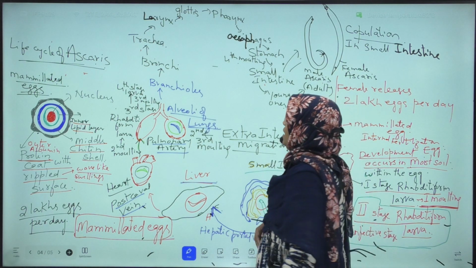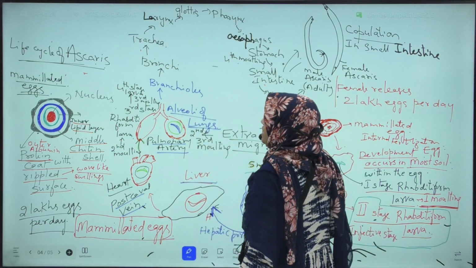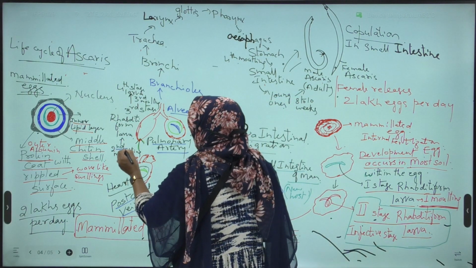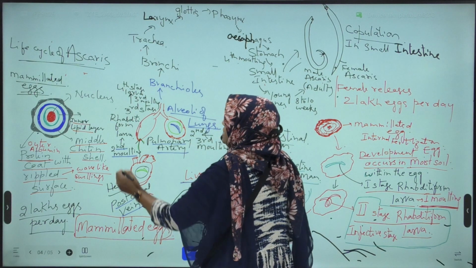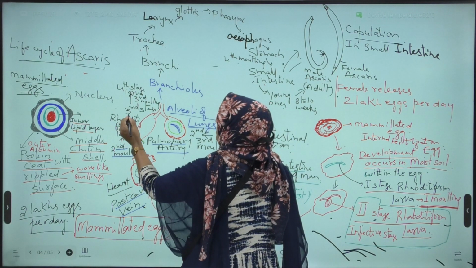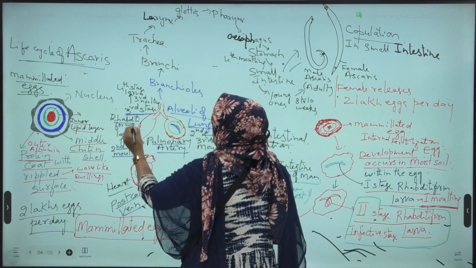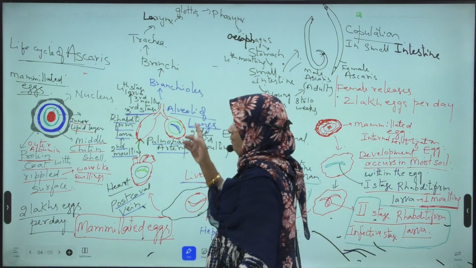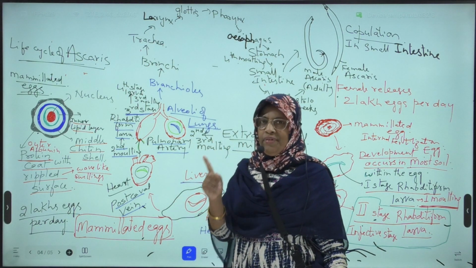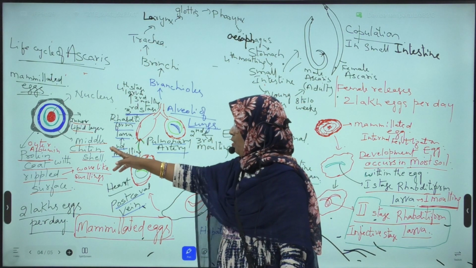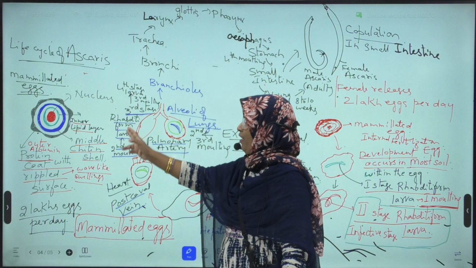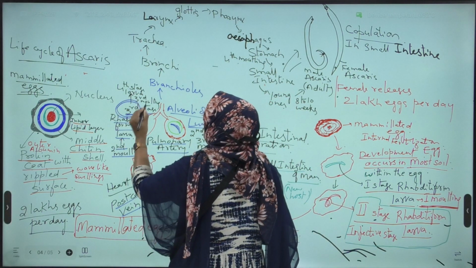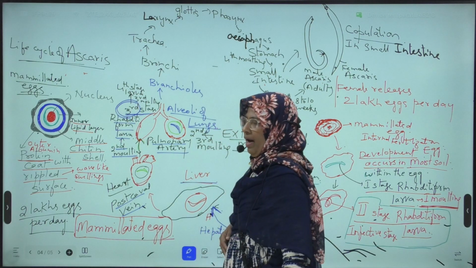Next, here in the alveoli of lungs, this second stage rhabditiform larva undergoes second molting and forms third stage rhabditiform larva.